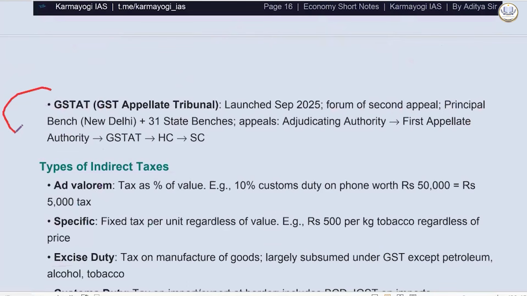There is GSTAT, that is GST Appellate Tribunal, that is launched in September 2025. That is the forum of second appeal. Principal bench is in New Delhi, and there are 31 state benches for appeal. Adjudicating authorities, first appellate authority, then it will go to High Court, then the case will go to Supreme Court.